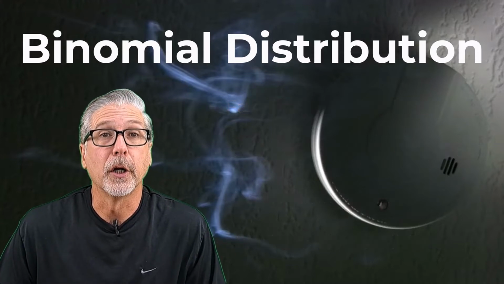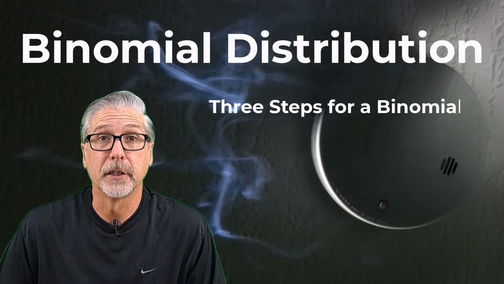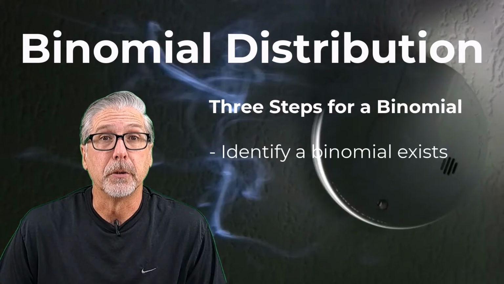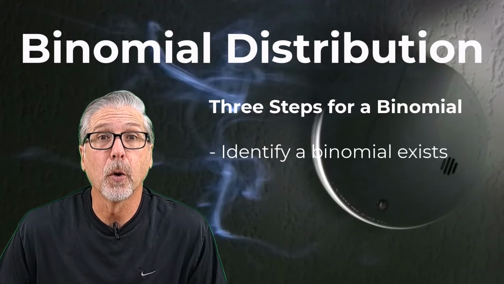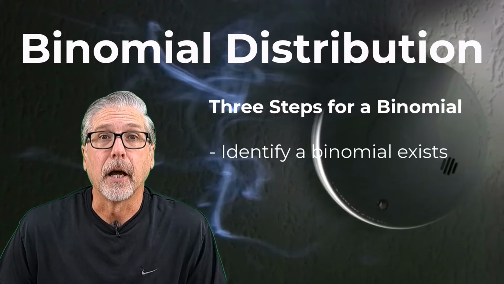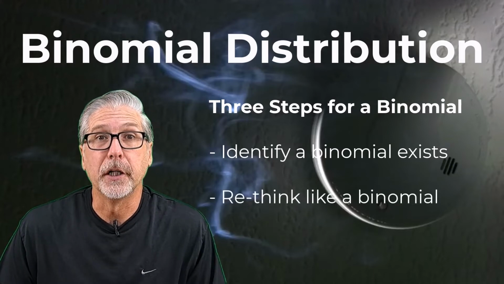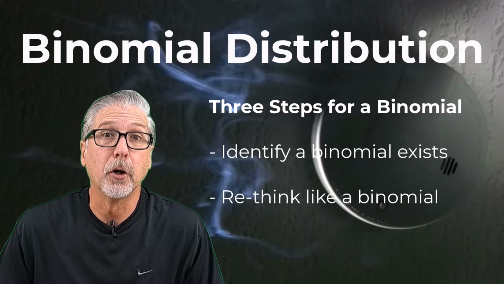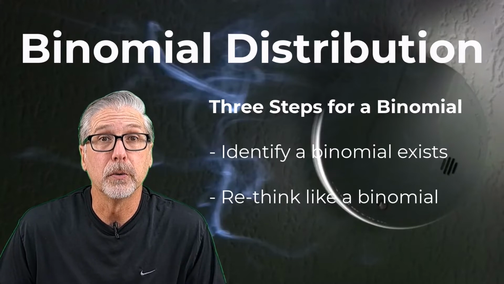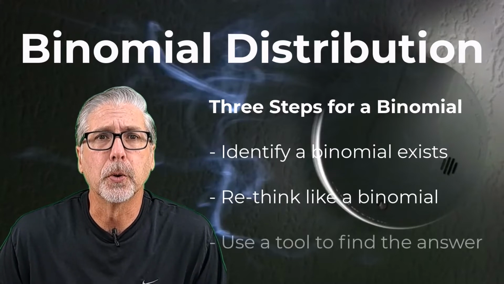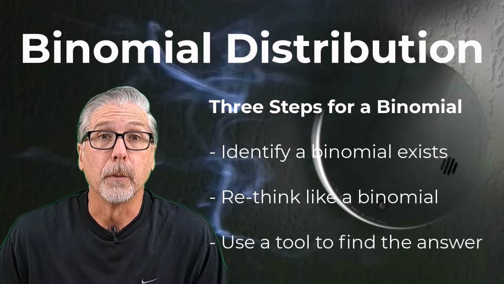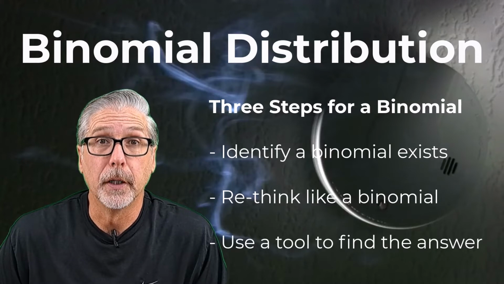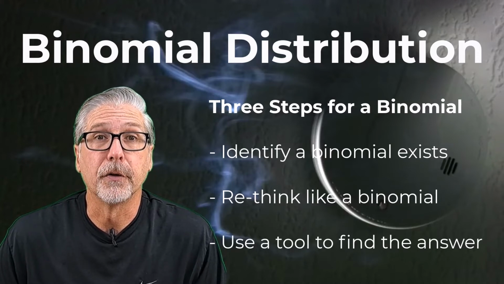I like to think of working with binomials as a 3-step process. The first step is being able to identify that a binomial distribution actually exists and can be worked with. The second step involves taking the language of what it is you're trying to find and thinking about it in a context that the binomial distribution will be able to use. And then the third step is taking a tool like a probability table or a computer software program and actually using it to find the probabilities that you want. In this video, I'm going to cover the first step.